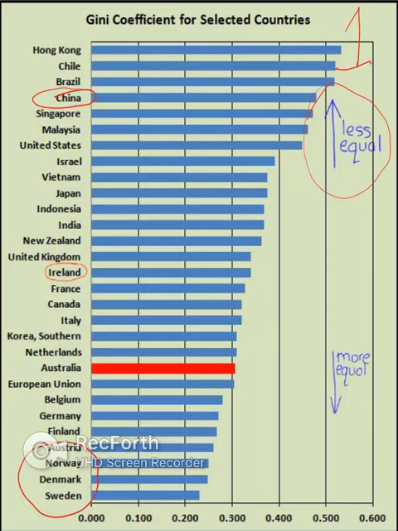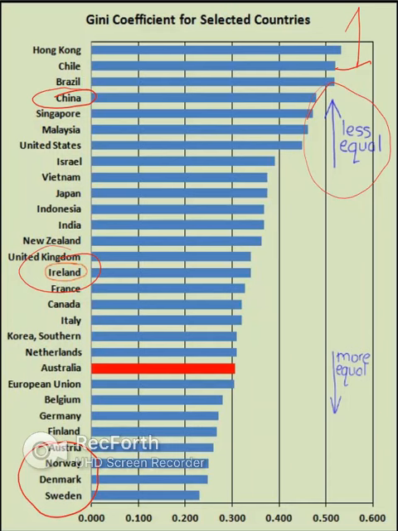At the other end of the spectrum then we have Central European and Scandinavian countries, which traditionally we've often heard of as being very equal. So their Gini coefficients are quite low. We're here, as I just highlighted us there, with a fairly low Gini coefficient. That means that income distribution is fairly even in Ireland.